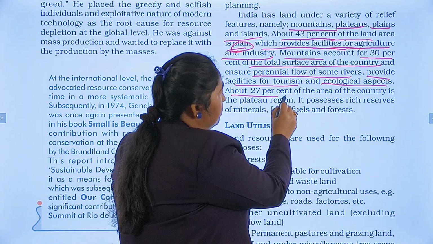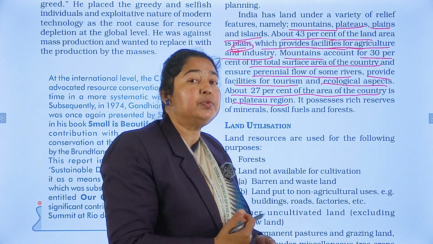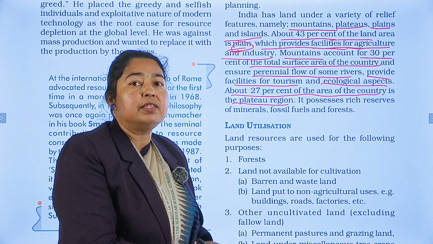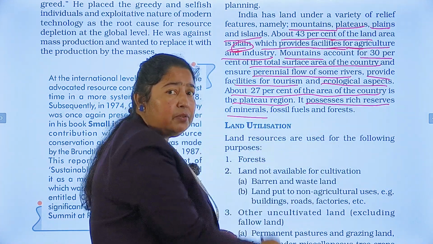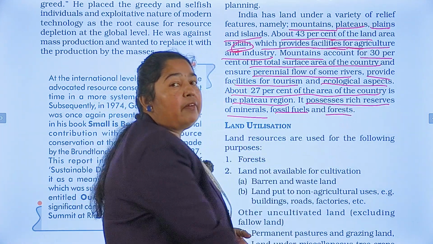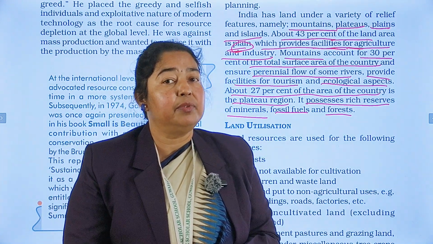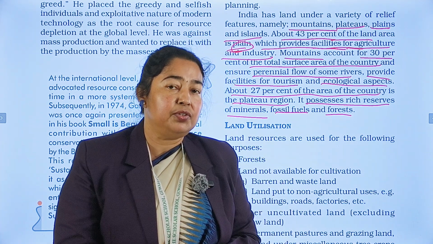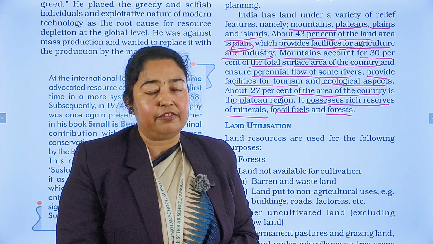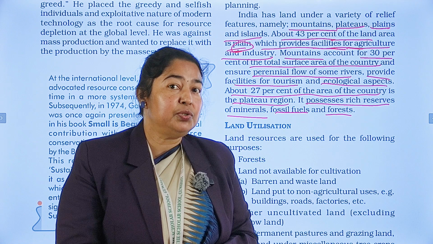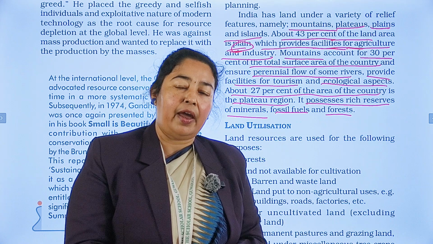Now, about 27% of the area of the country is plateau region which is located towards the south of the country, known as peninsular India. It possesses rich reserves of different types of minerals, fossil fuels, and forest cover. So there are so many important things we are getting from this land resource, and that's why it is known as the asset of human life on this earth. So we need to conserve this land, use the land in a judicious way, grow and develop.